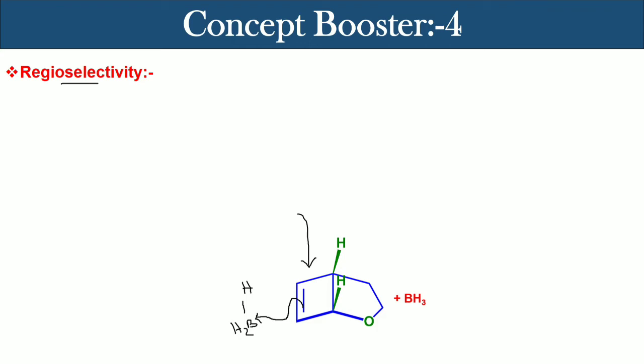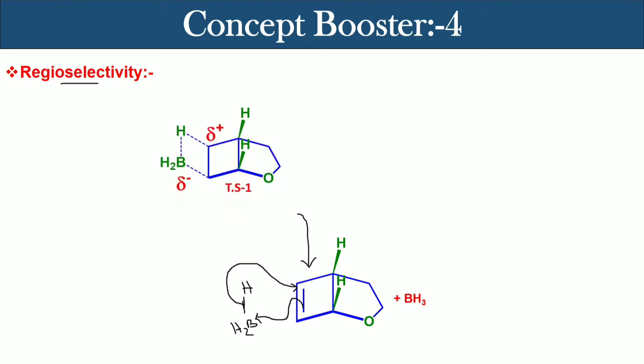In order to meet that electronic deficiency, two electrons from the sigma HOMO of the B-H bond are transferred back to the vacant pi star LUMO of the double bond. Both these processes occur simultaneously, so the reaction goes through a cyclic transition state. This kind of addition is also known as stereospecific syn addition.